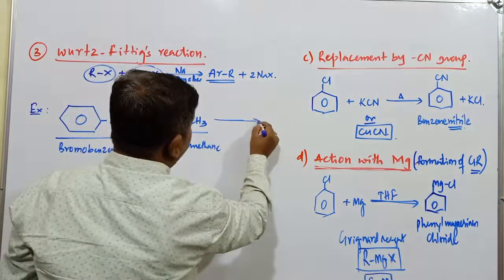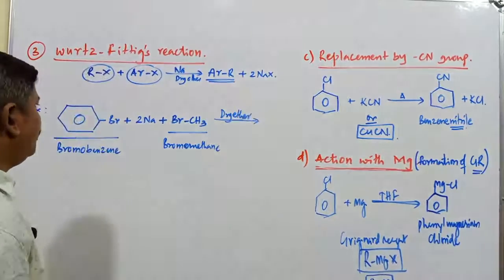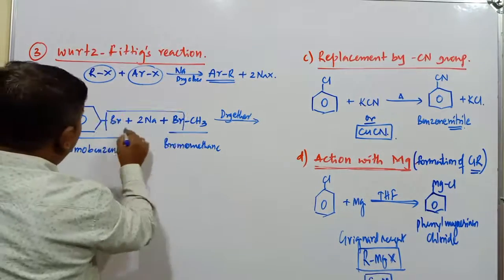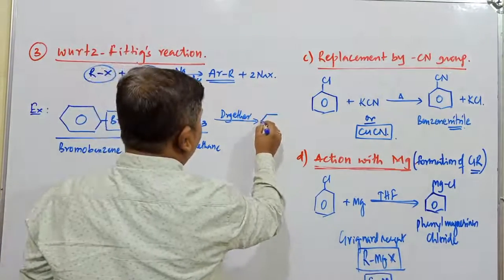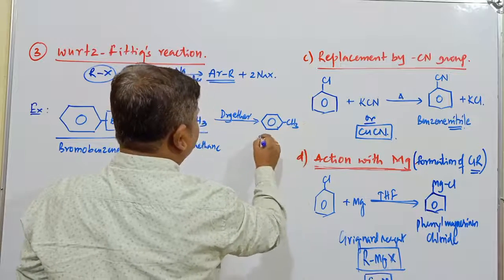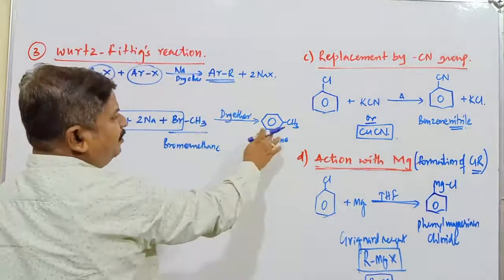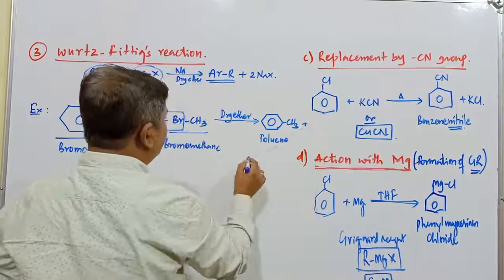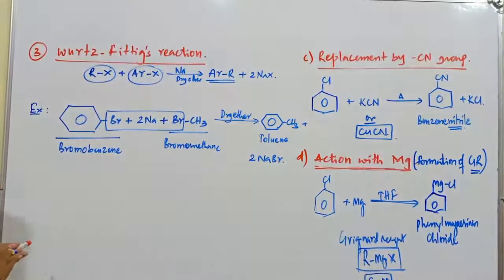This is in presence of dry ether. What is the compound obtained here? These 2 bromine atoms will combine with sodium metal. So the compound obtained here, this C6H5CH3, is known as toluene, or generally called alkyl substituted benzene. That is toluene plus 2 moles of NaBr. So this particular reaction, with these reactants, is commonly known as the Wurtz-Fittig reaction.